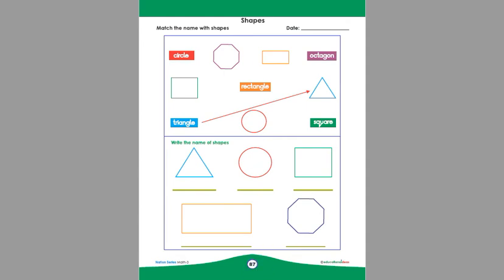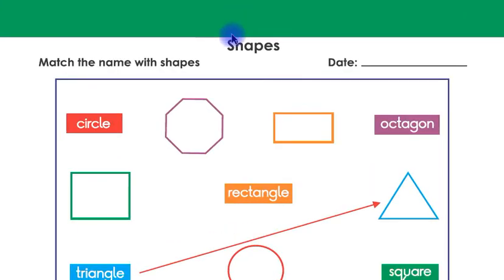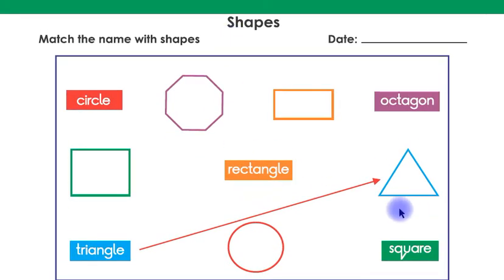This is our page number 87, children. Look at this, children. This is triangle in name and this is triangle in shape. Triangle in name is matched with triangle shape with a straight line. Likewise, children, you have to match the names with shapes.